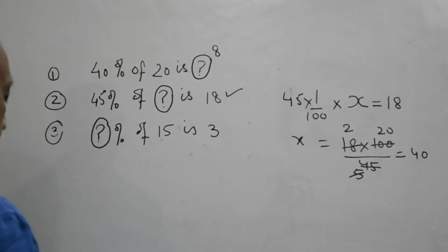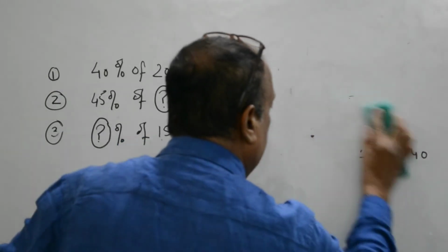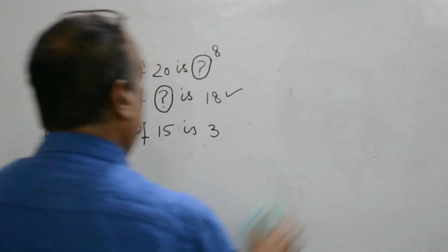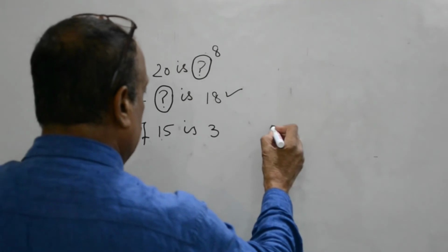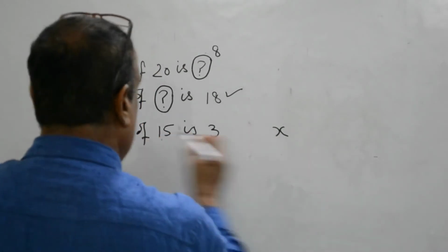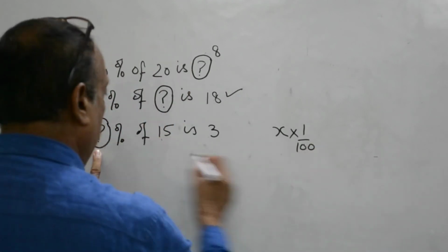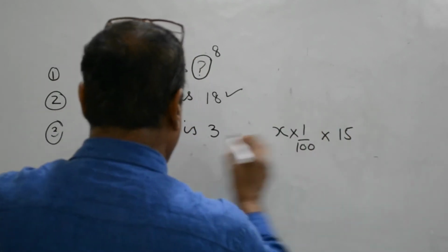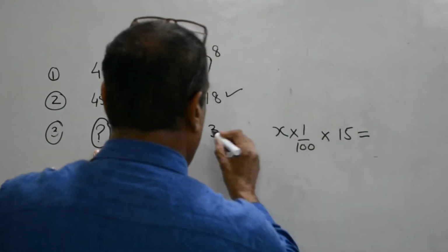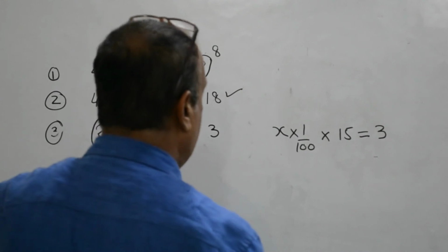Now the third statement. Again translate this statement into arithmetic terms, and question mark means x. Percent means 1 upon 100, of means multiply, 15 means 15, is equal to, and 3 means 3. So we have to find out the value of this x.